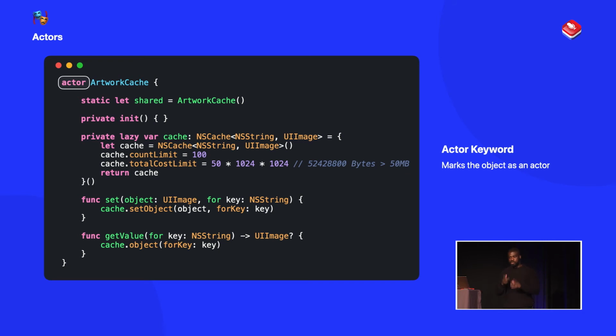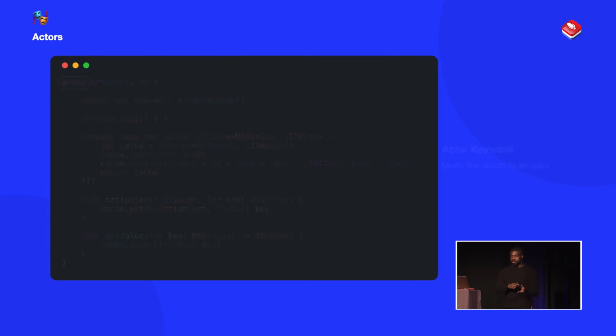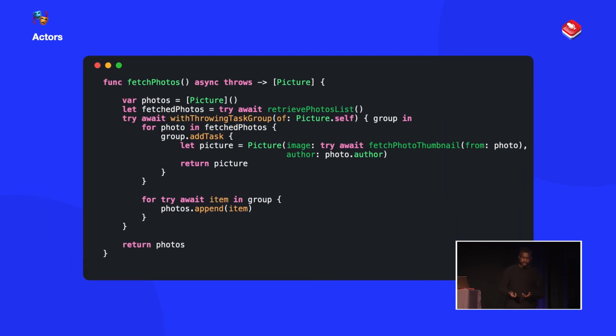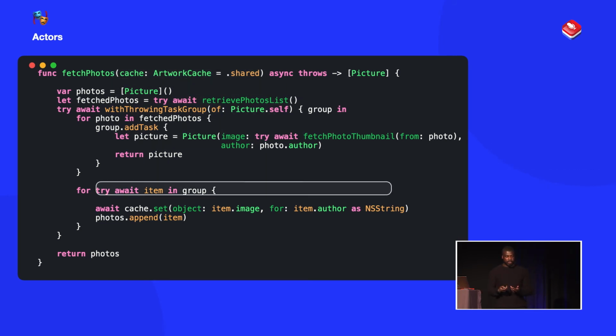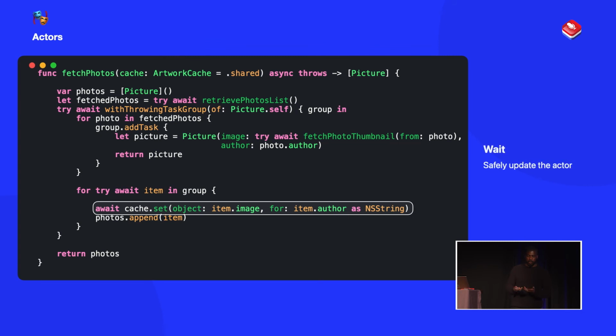Now, how will we use this cache with the function that I was talking about before? Well, we can just do some simple dependency injection. With the function that we have here, all I need to do is simply update the parameters, and we now have a way to inject our cache into that function. So we pass it in, and in order to use it, we just say, hey, I want you to safely write to this cache with the data. So we use the await keyword. You can see here now we have a thread-safe way to write to our cache.